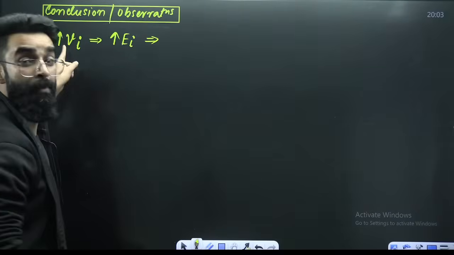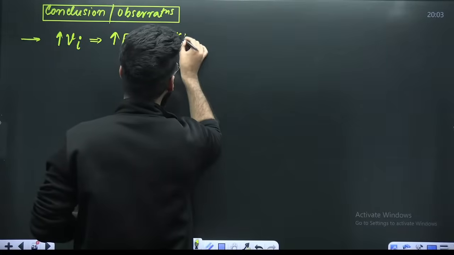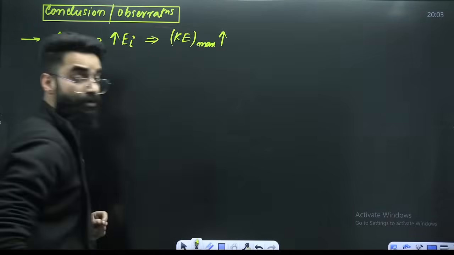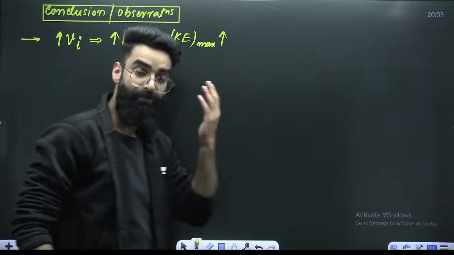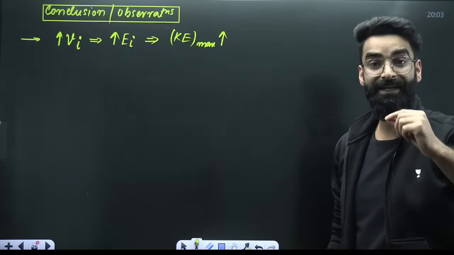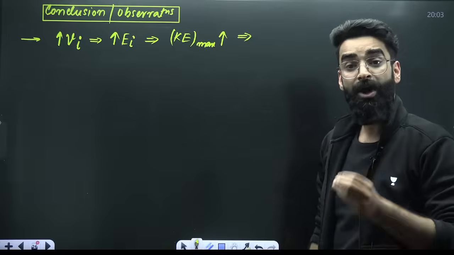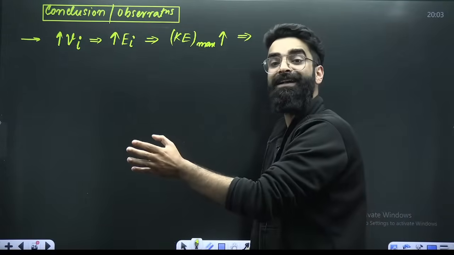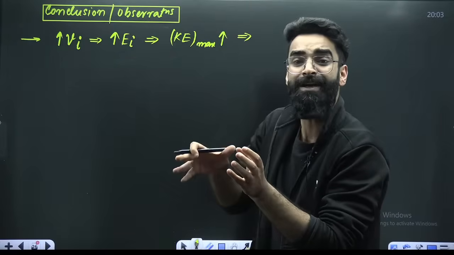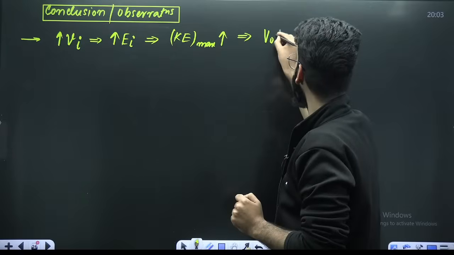Can I say, the more the frequency of the incident photon, the more the energy of the incident photon, which eventually tells you the more the maximum kinetic energy of the photoelectron will be? If more is the kinetic energy of that photoelectron which is emitted, can I say more reverse potential has to be given to stop that? Can I say more will be the stopping potential?